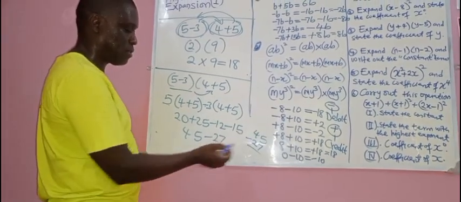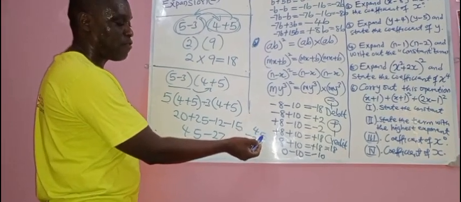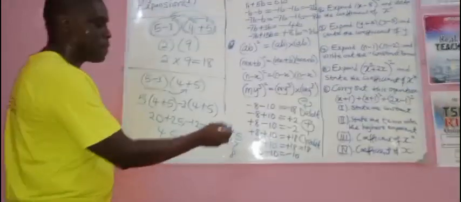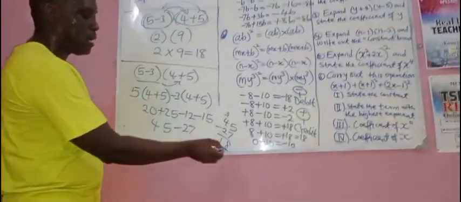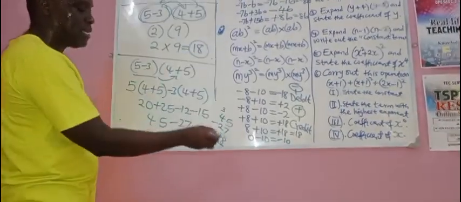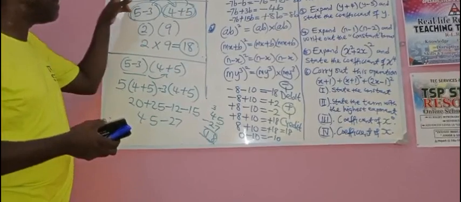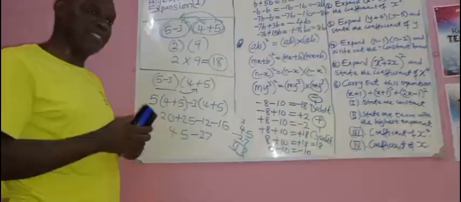Now, you want to subtract this. Let's go. 5 minus 7 is not possible. You borrow 1 here. 15 minus 7, 8. You have borrowed 1 from here. What is 3 minus 2? 1. Do you see that we get the same answer? 18, 18. Is that clear? Now, this one will lead us to algebraic expansion.